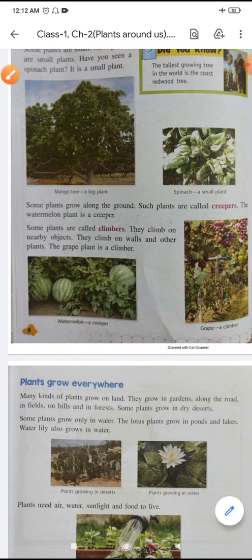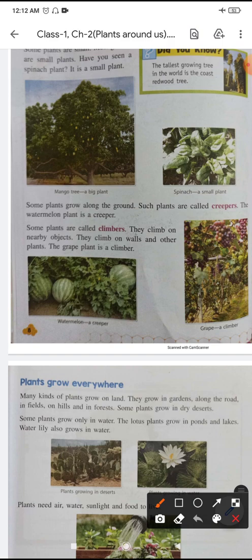See, some examples I am giving here: watermelon, pumpkin. These are all examples of creepers, and they are not capable of standing straight or supporting their weight. So that's why they are called creepers, creeping on the ground. Watermelon is a creeper, and the plant which grows along the ground is called a creeper.